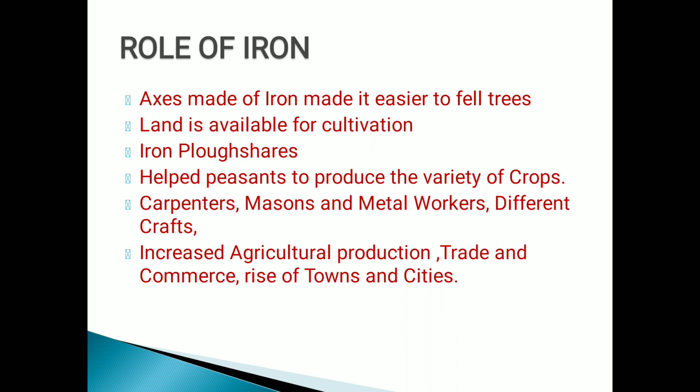Clear. This way they helped peasants produce a variety of crops. Not one single crop was produced because of this plowshare; they started cultivating different varieties of crops. Along with this, we find different occupations linked with iron. With the help of iron, carpenters started originating, then masons, then metal workers, and different crafts started being established in this age.